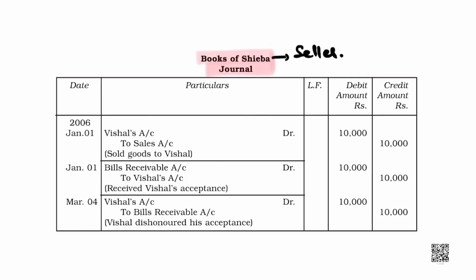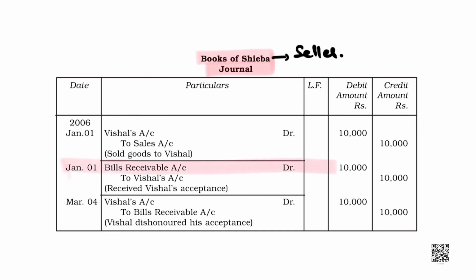Right? And on maturity, the bill is dishonored. On maturity. That means 2 months and 3 days. The bill was written on 1st of January, January gone, February gone, March. 1st of March is the date, but plus 3 days means 4th of March. It is the date of maturity.